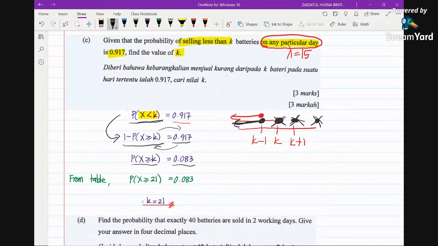Then you just read the Poisson table where lambda is 15. You will see that the probability of X greater equal 21 is equal to this. So you just equate these two, and you will notice that K is equal to 21. I hope this is clear enough.